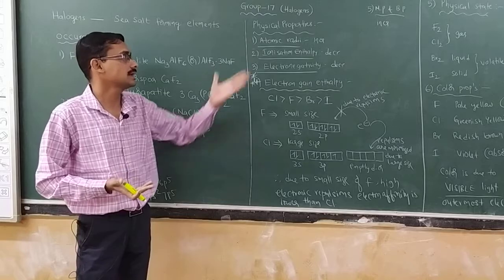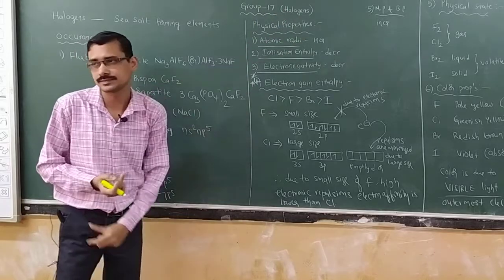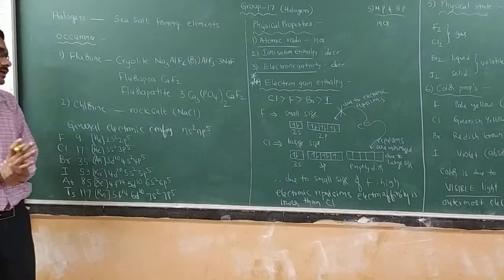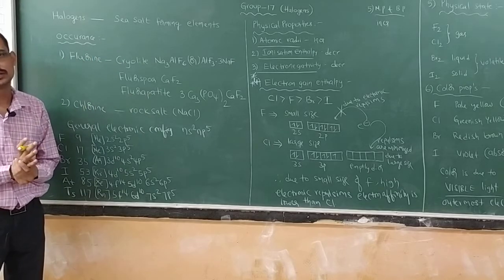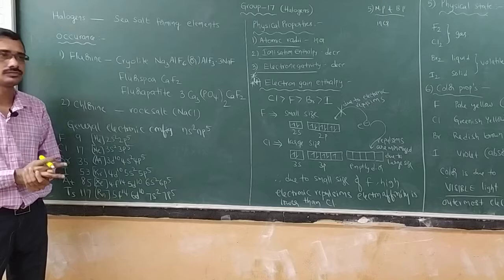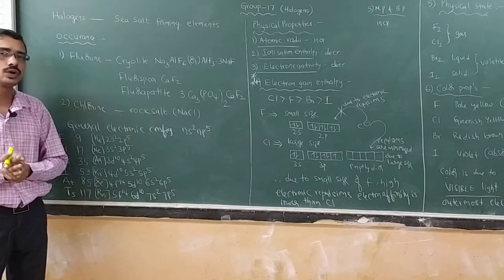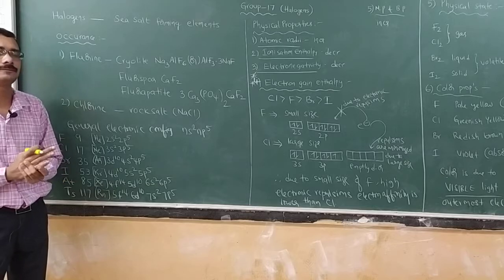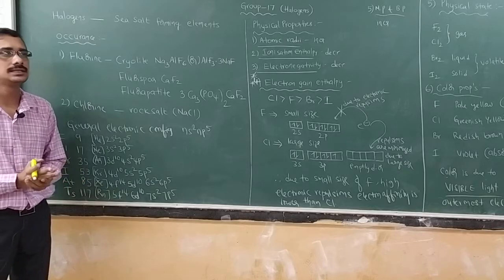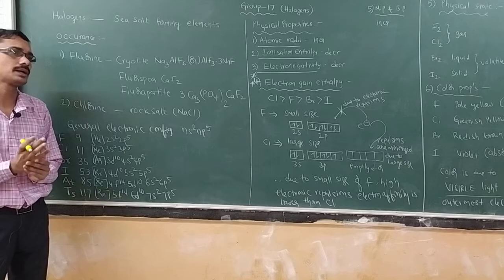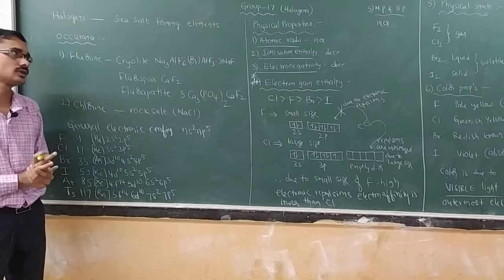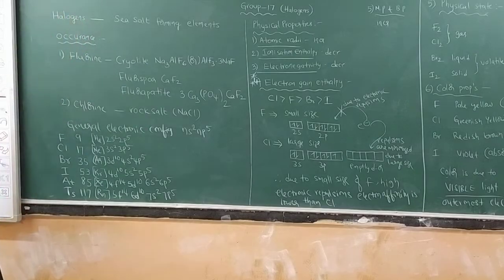Today we are going to start a new chapter, group 17, also called 7A group, also called halogens. Why is it called halogens? Because these elements form salts, sea salts. Sea salt generally contains sodium chlorides, magnesium chlorides, fluorides, and bromides. These types of salts are present in the sea. So, since they produce sea salts, they are called halogens.